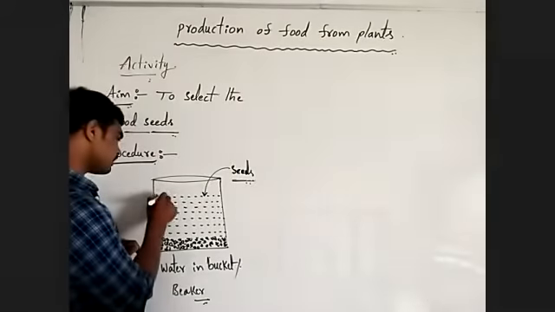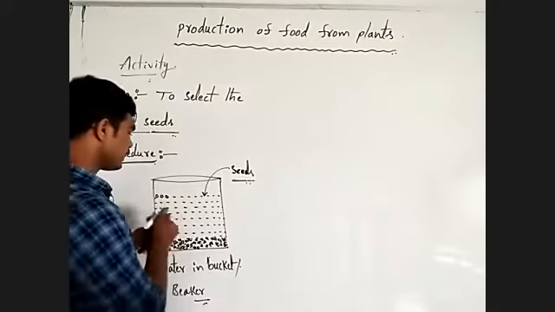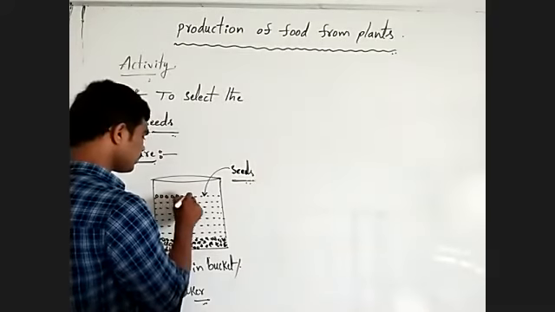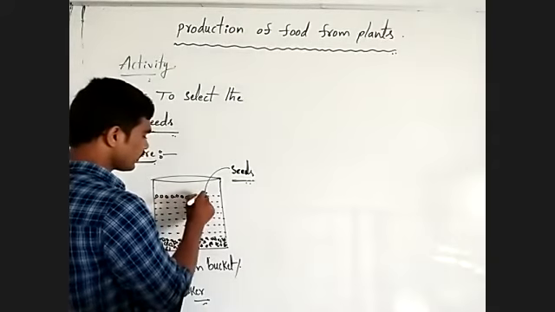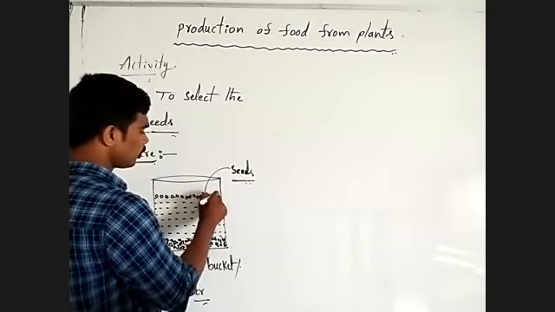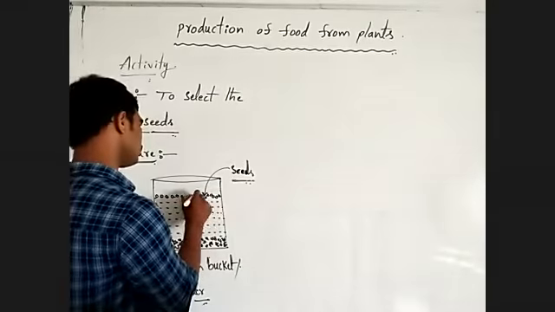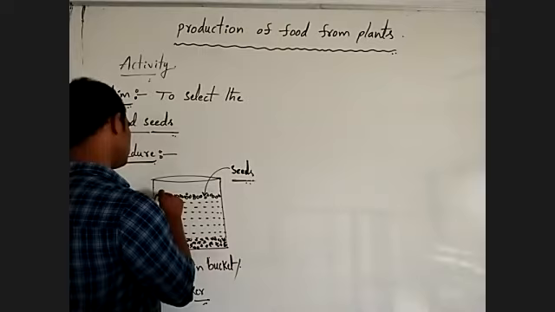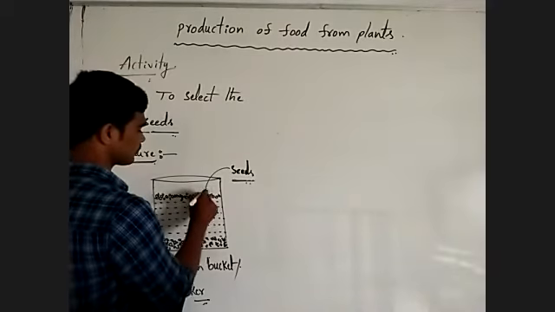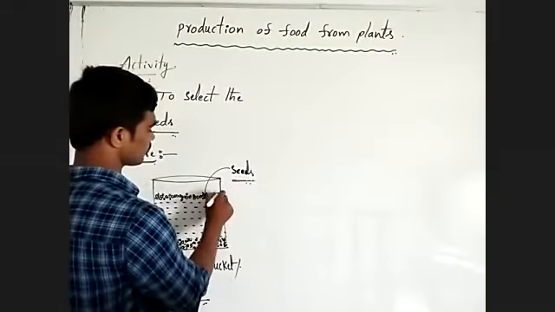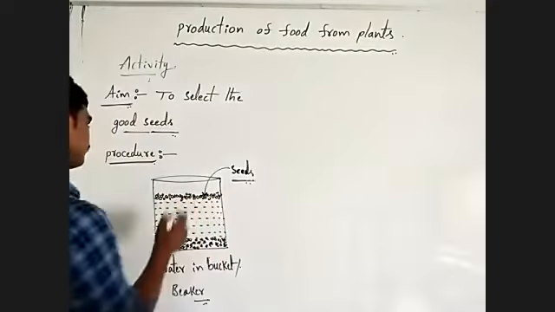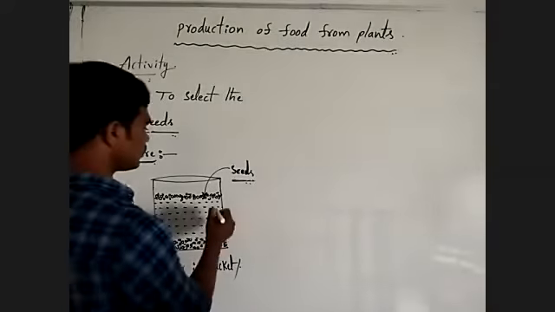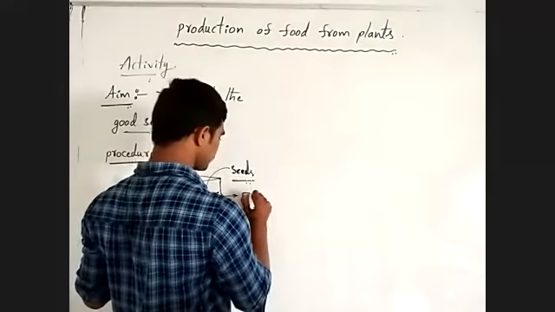Next, some seeds actually float on the water surface. These are floated seeds.